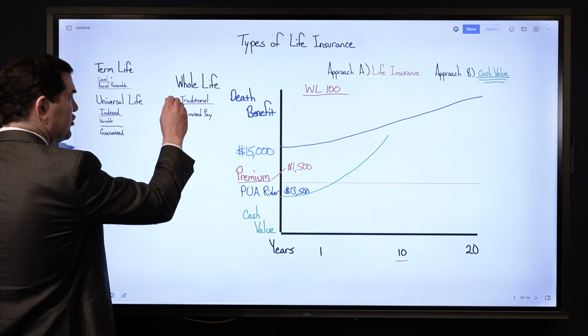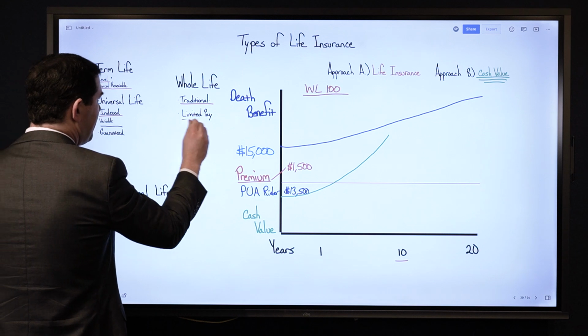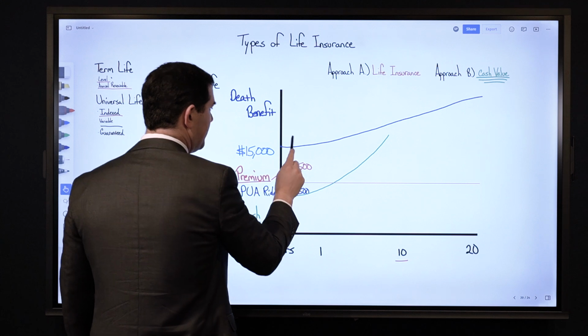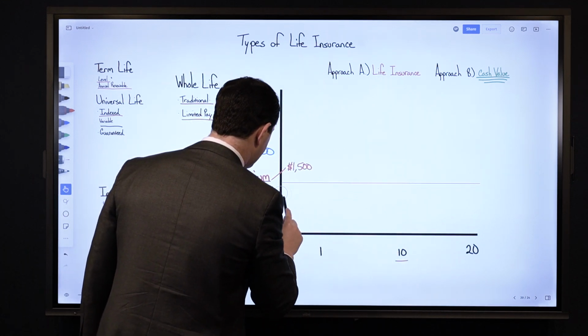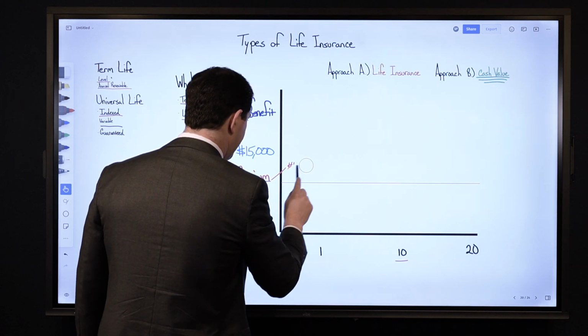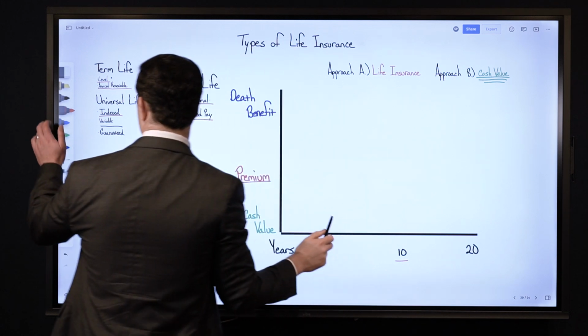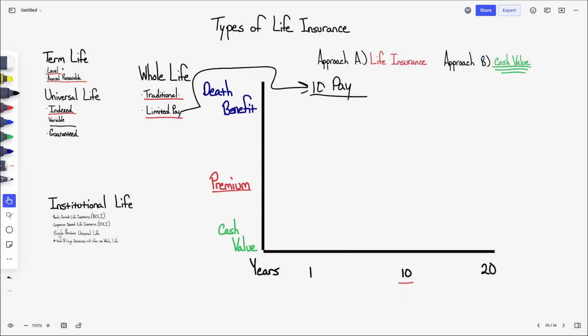But a traditional policy is a policy where the premium is due forever, whereas a limited pay policy, it's still a whole life insurance policy. The difference is that I might only be able to pay the premium for 10 years if the policy is called a 10-pay policy. So the most common example of a limited pay policy is a 10-pay product. So with a 10-pay policy, the premium is due for 10 years. It does not mean that I have to pay for 10 years, but that's how long I can pay.